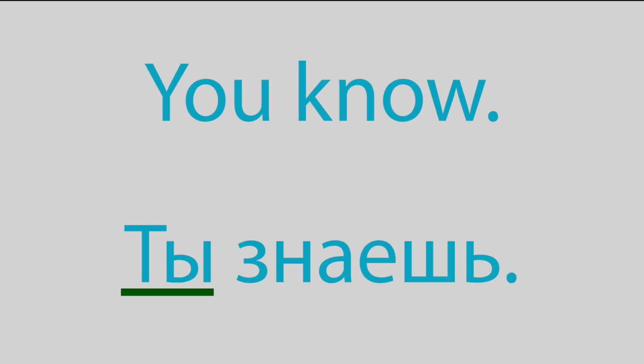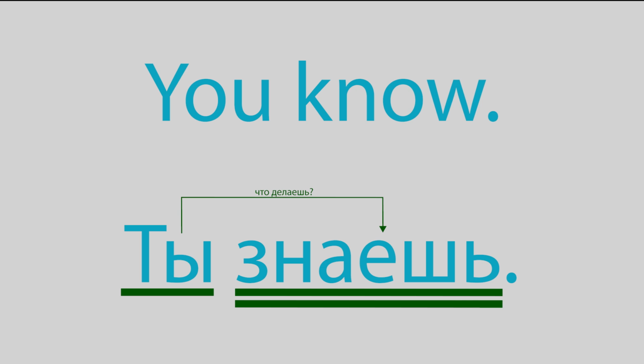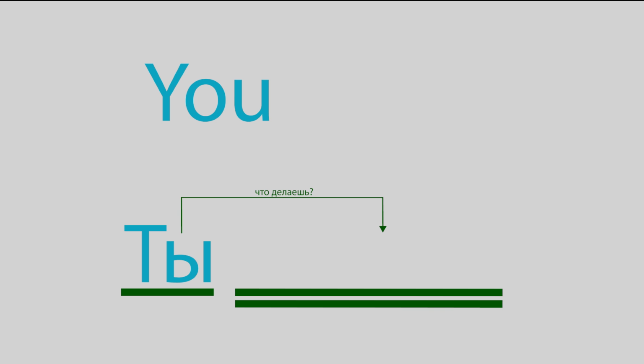Add another sentence element now, a predicate, and you've got a Russian sentence. This one would sound «ты знаешь». There cannot be a subject without a predicate in a sentence.